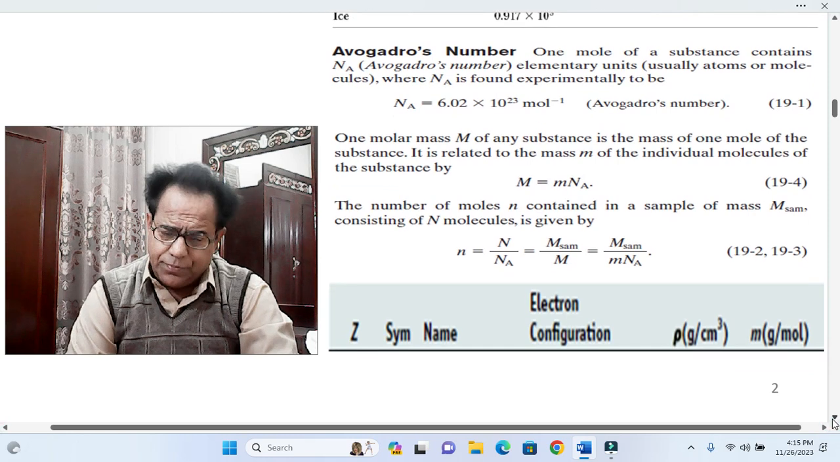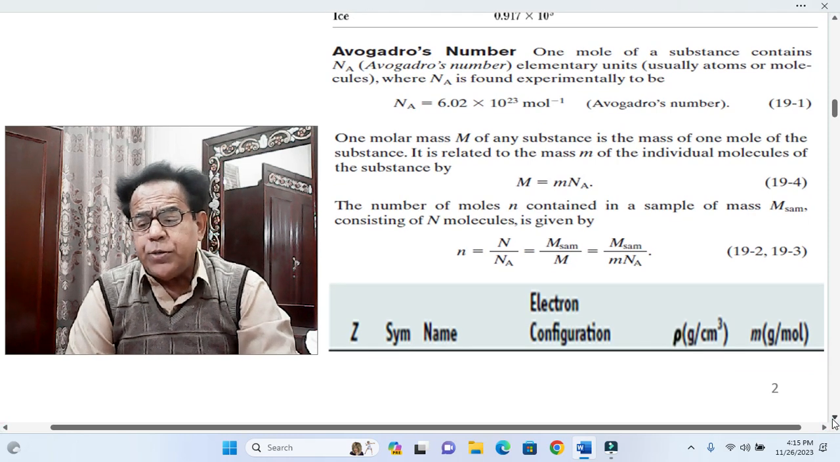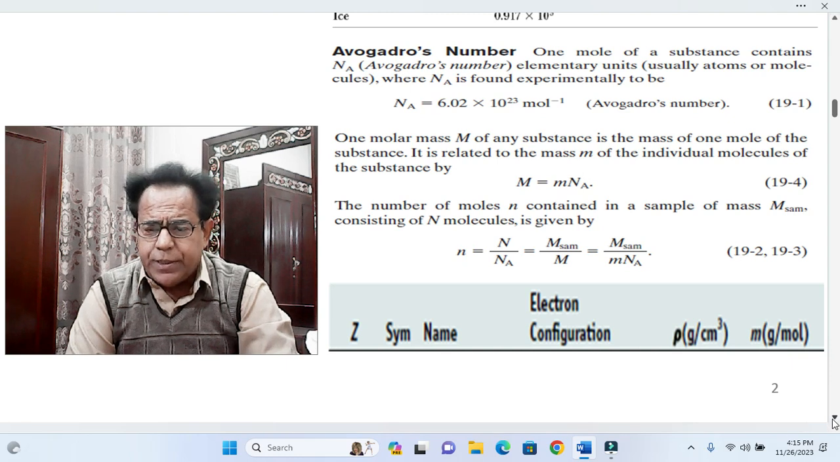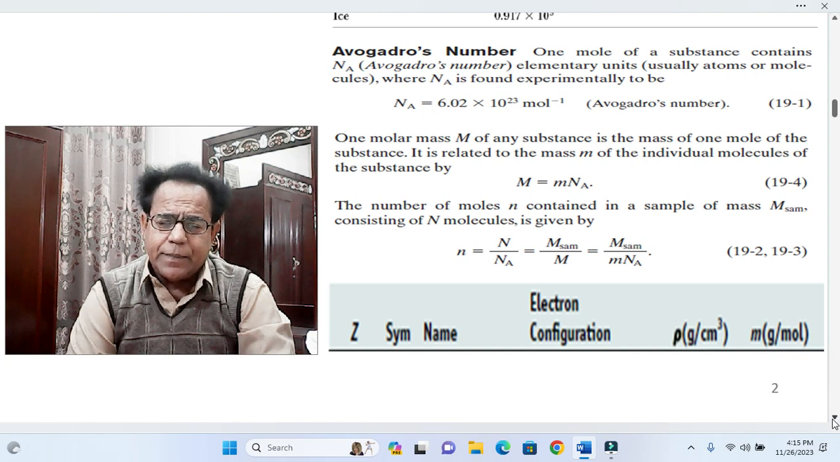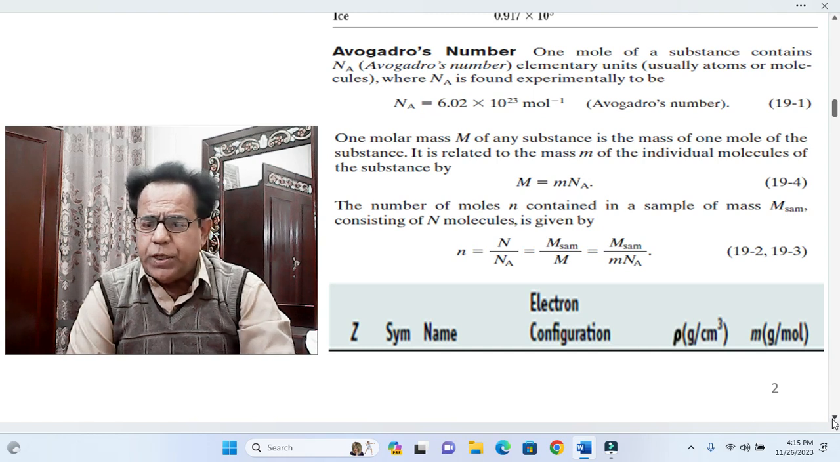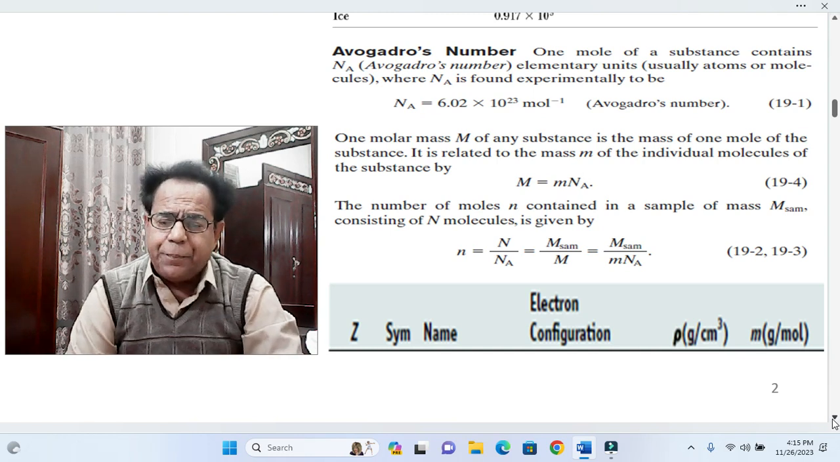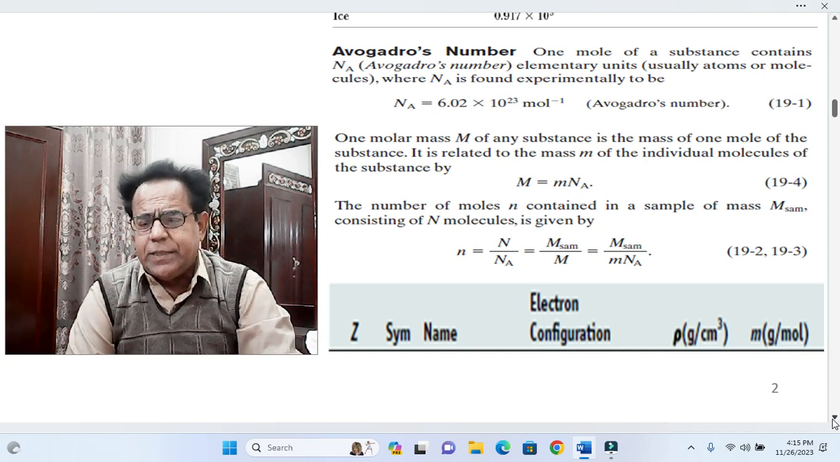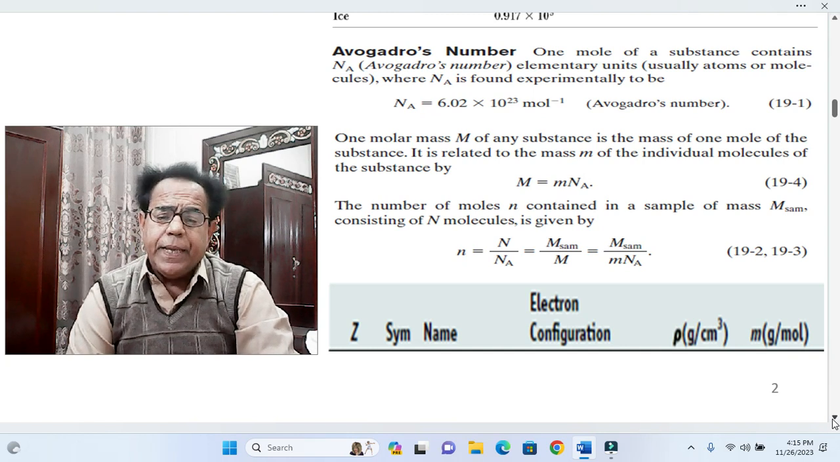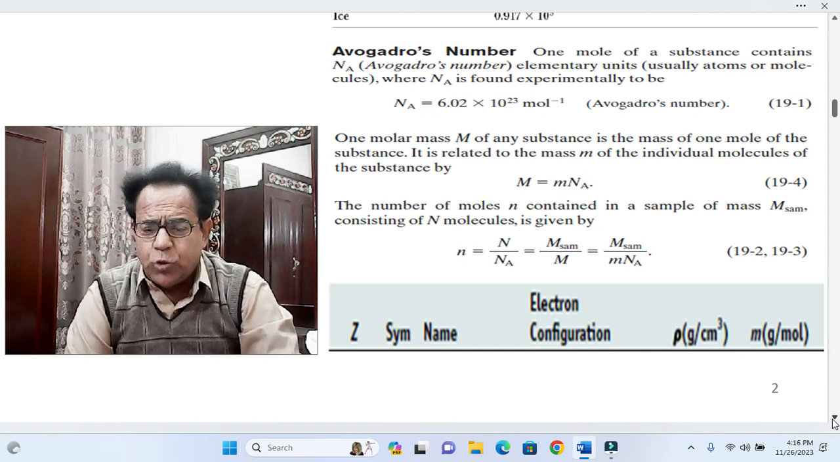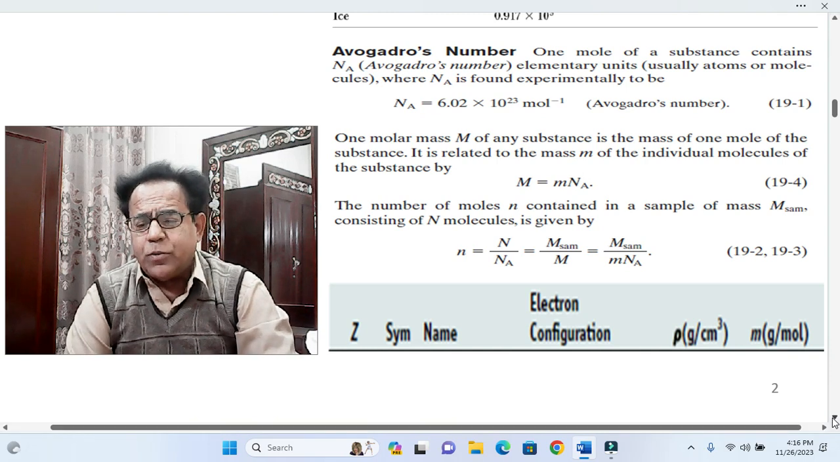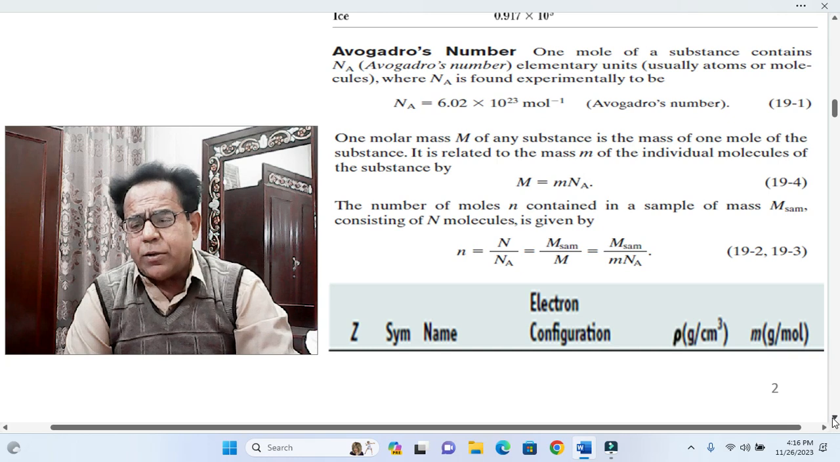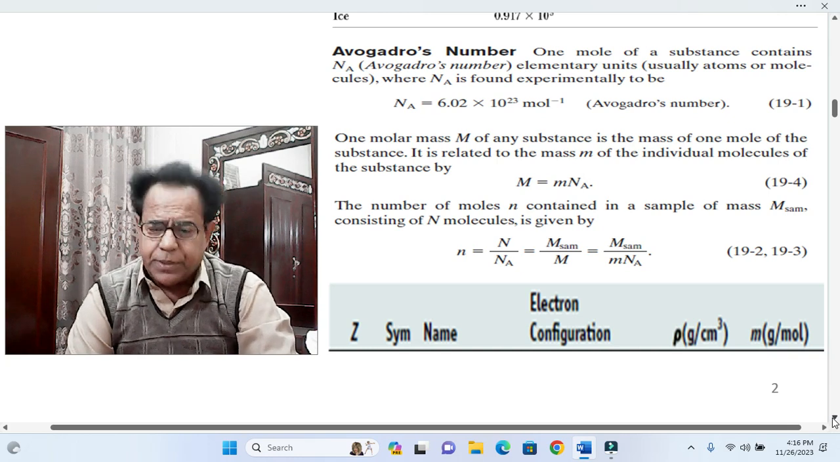Now we are going to define Avogadro's number. One mole of a substance contains N_A elementary units, usually atoms or molecules, where N_A, capital N with capital A as a subscript, is found experimentally to be N_A equal to 6.02 into 10 raised to the power 23 per mole, that is, 1 over mole. This is the definition of Avogadro's number.